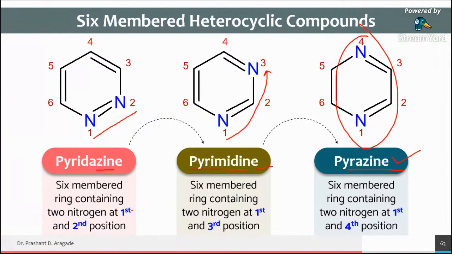think that there is a confusion between these 3 structures. So it's very easy to remember that if the 2 nitrogen is present at first and second position, then it is called as pyridazine. If 2 nitrogen is present at first and third position, then it is pyrimidine. If first and fourth position, then it is pyrazine.